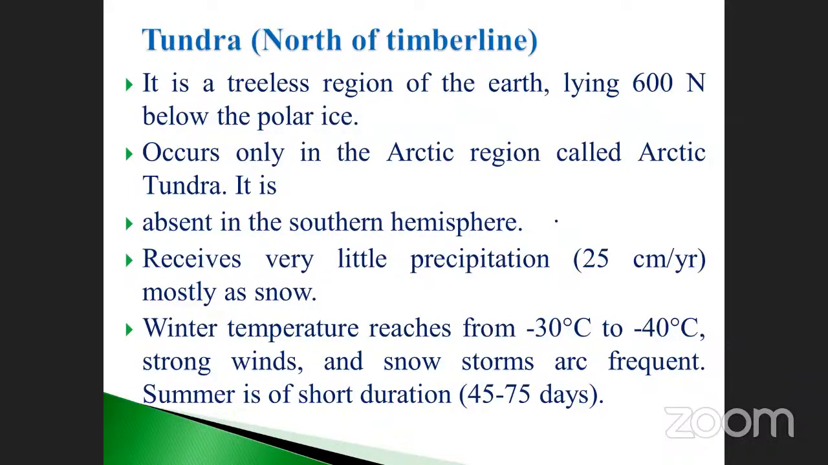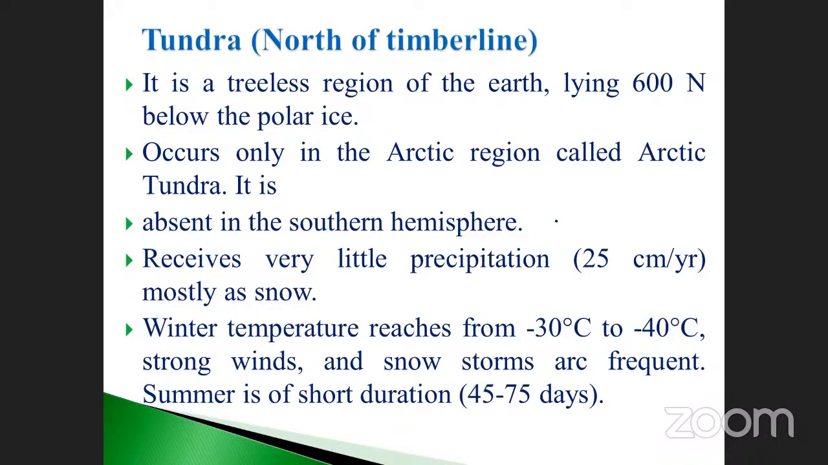So these are the nature of the tundra. First of all, you should note it down. North of timberline, lying 60 degrees north. First of all, position: where is it? Arctic region, called Arctic tundra. Because it is present in the Arctic, they have given the name Arctic tundra. Suppose it were present in the Antarctic, it would be Antarctic tundra. It is absent in the southern hemisphere.